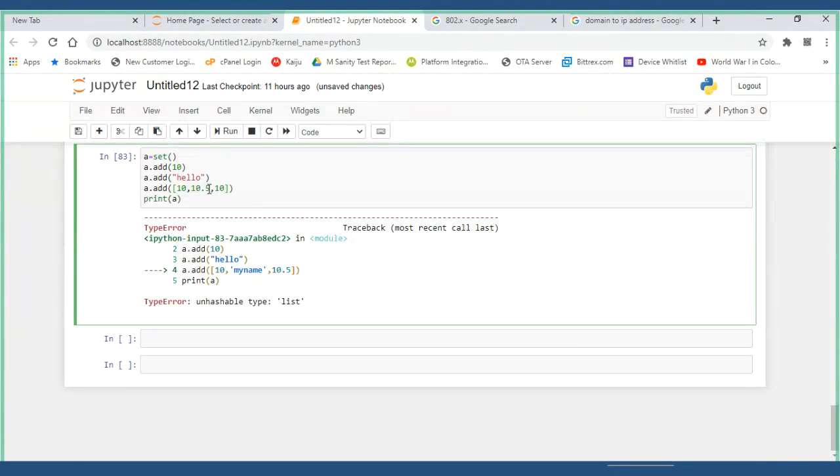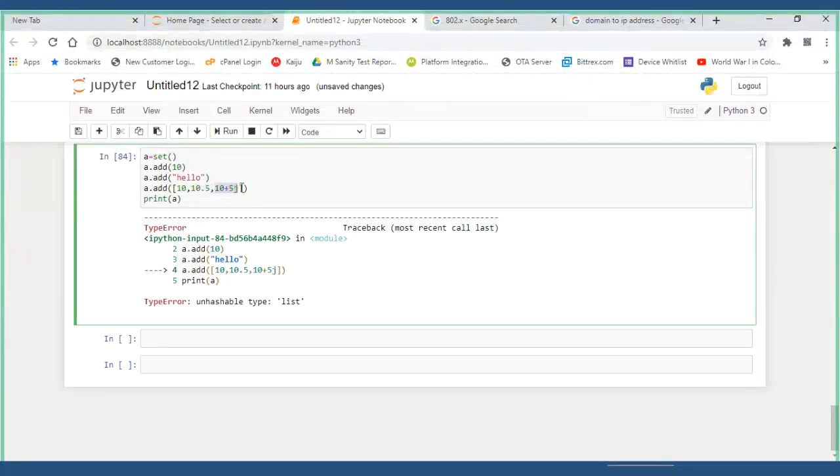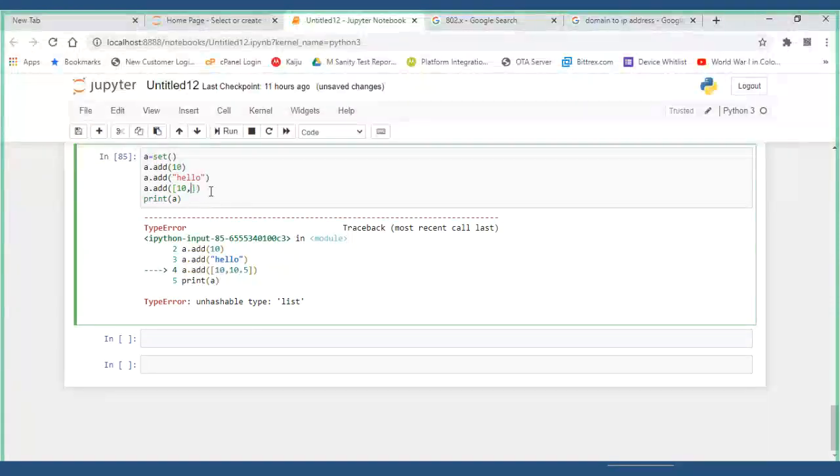That's why I try different things when I am explaining to you, because some things I might not have come across, so I'll try them so that you will also get to know. Unhashable means all elements should be of the same type. See, 10.5 I have given, and it will throw the same error. So all the elements should be of the same type. Like it can be hello. Let me check whether it is allowed or not.